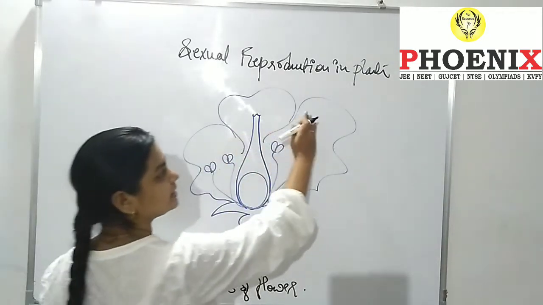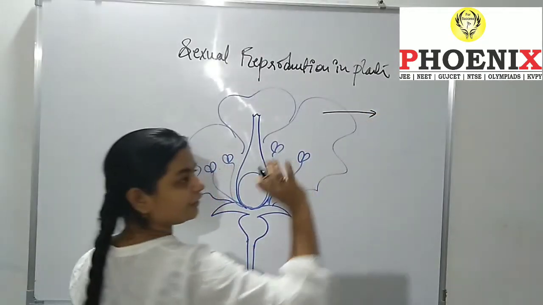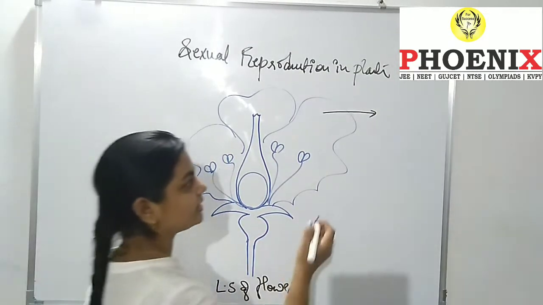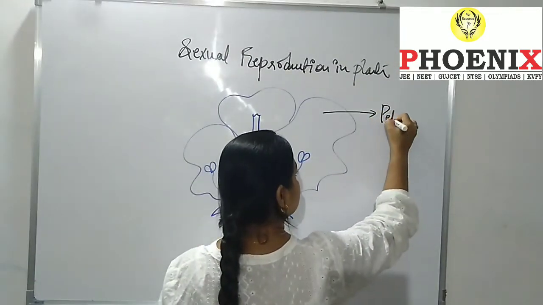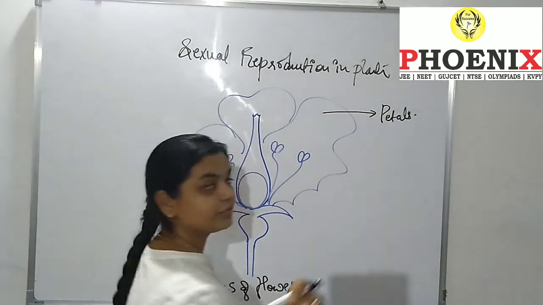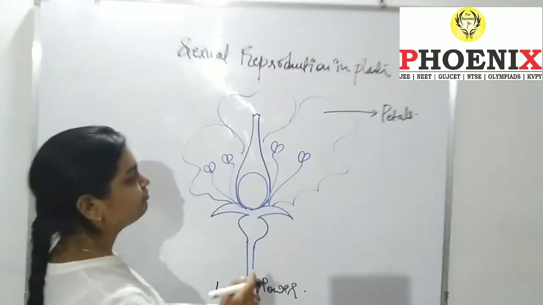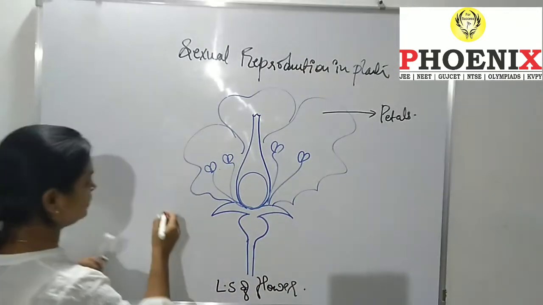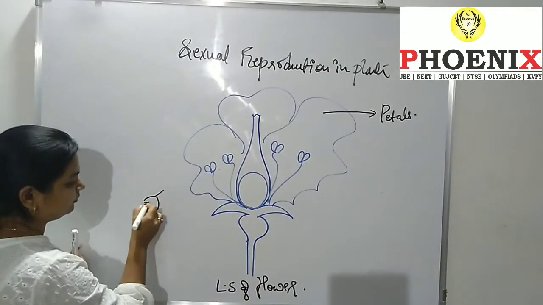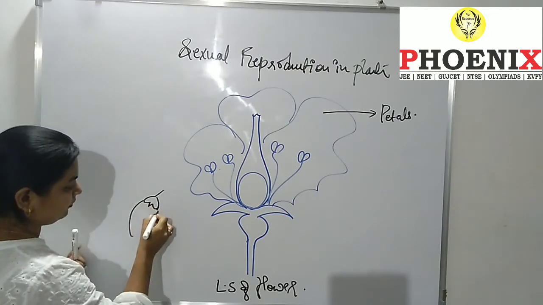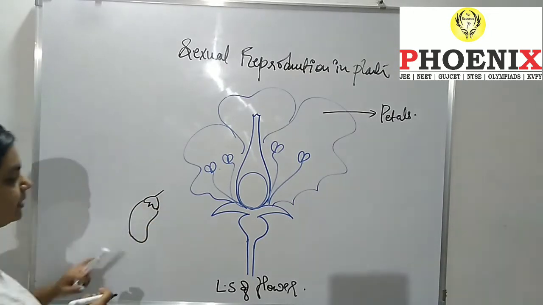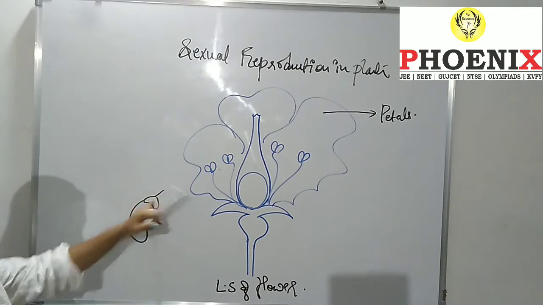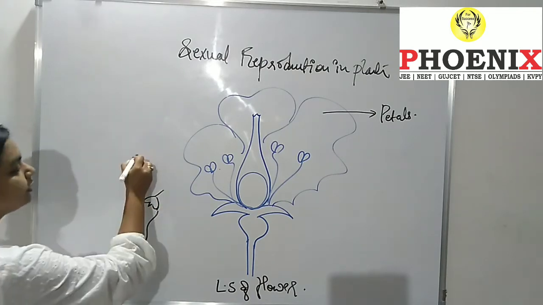Okay, so what is this colorful part? The colorful part of the flower is known as the petals. Then the green color part, you must have seen, if you see a brinjal, or the rose.